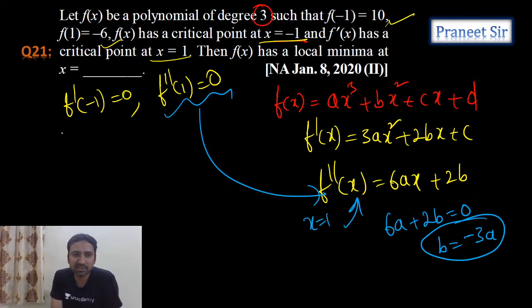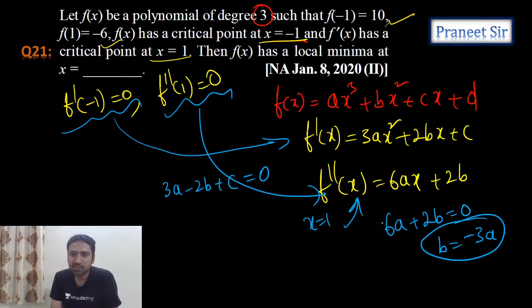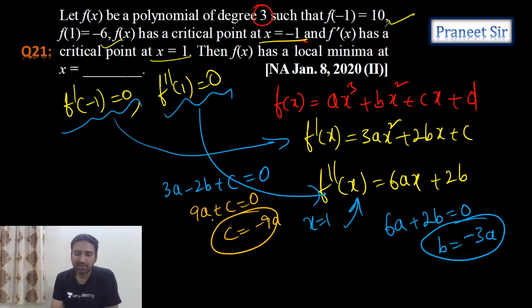Now what is this condition, guys? Third condition is f dash minus 1 is 0. If I substitute minus 1, 3a minus 2b plus c is equals to 0. So from this I can calculate c value. B value is minus 3a. If I substitute b value as minus 3a, how much we get, guys? 9a, right? 9a plus c is equals to 0 and c is equals to minus 9a. Right, we got the c value also in terms of a.